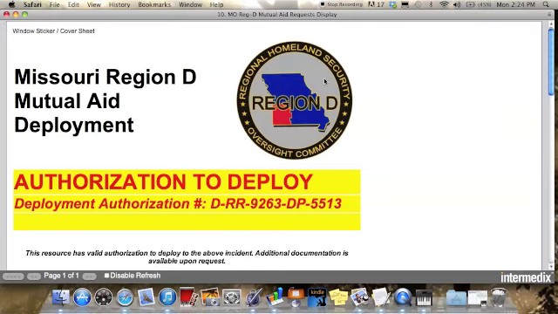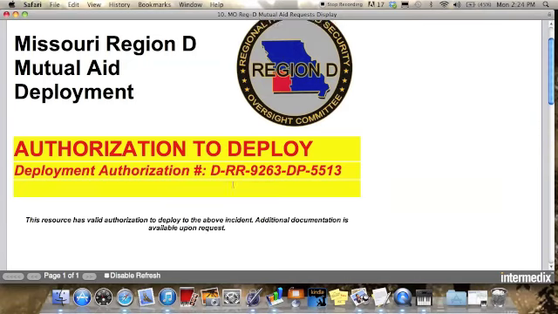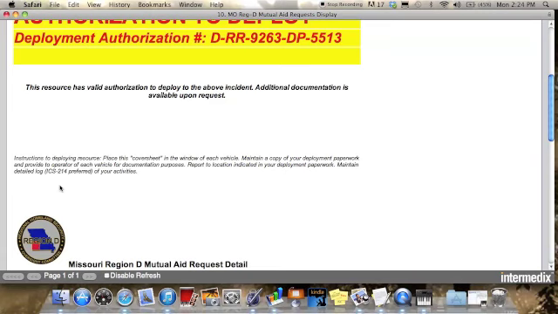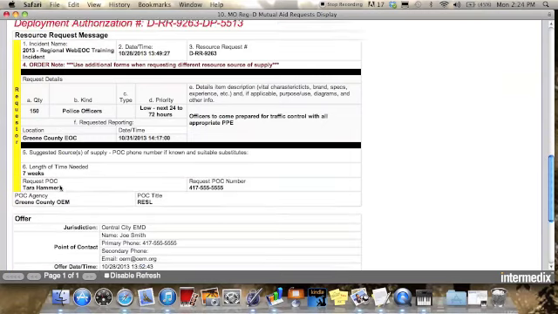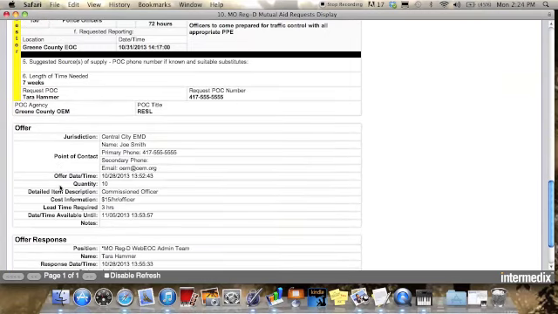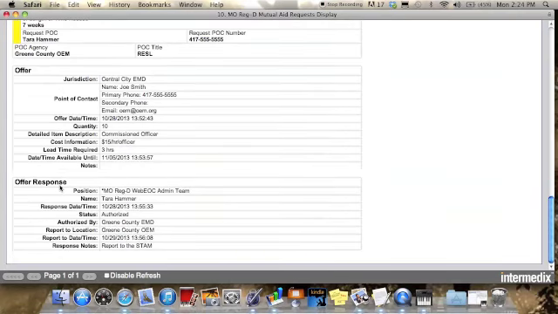It has a window sticker that we can put in the windshield of whatever asset is being deployed with the authorization to deploy, as well as the deployment authorization number that can be easily tracked through the logistics section or through the DMACC itself. It has some basic instructions associated with it as well, and then the finalized paperwork with all of the information as to who put in the request, the offer, and who has authorized the request.